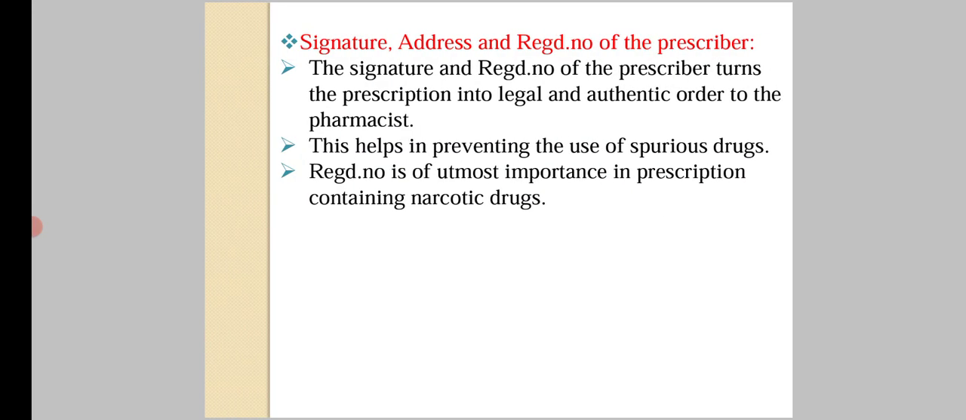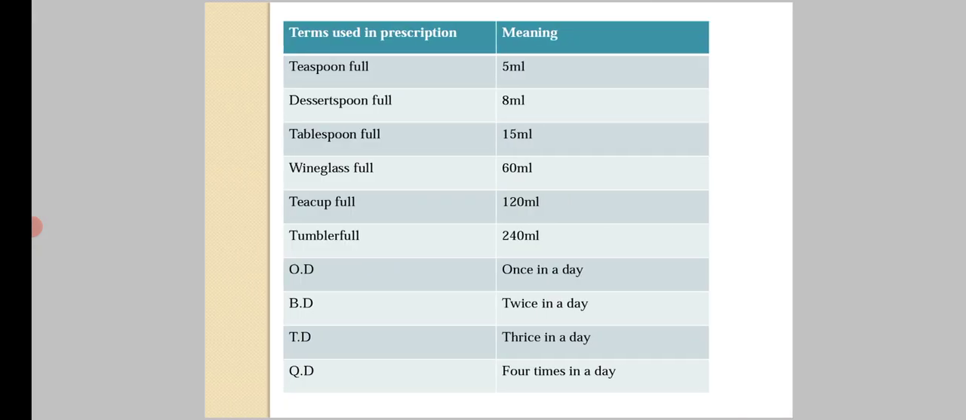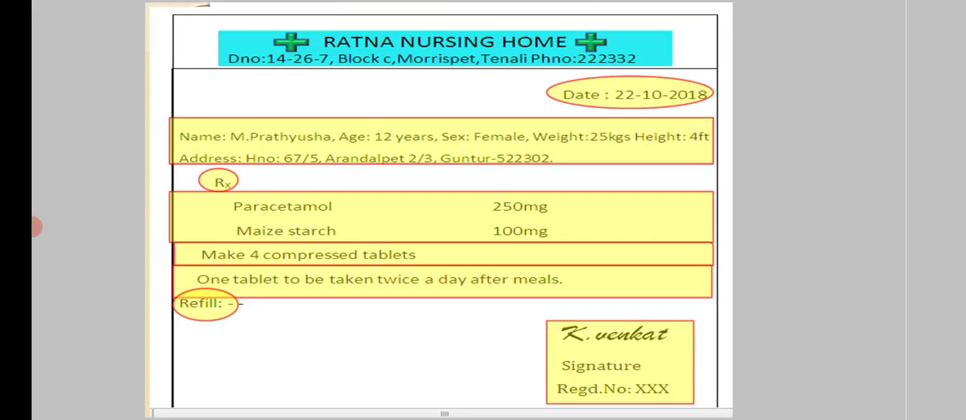Next part is signature, address and registration number of the prescriber. The signature and registration number of prescriber turns the prescription into legal and authentic order to the pharmacist. This helps in preventing the use of spurious drugs. Registration number is of utmost importance in prescription containing narcotic drugs. This should be kept in mind.